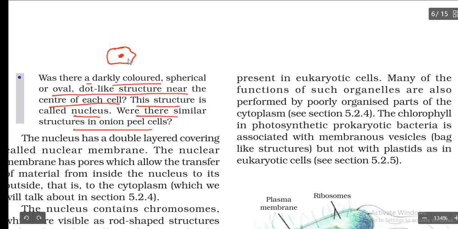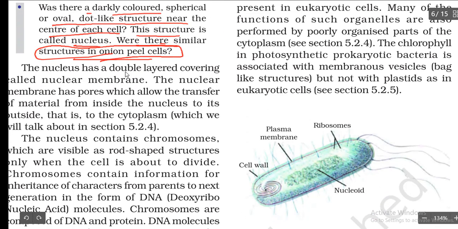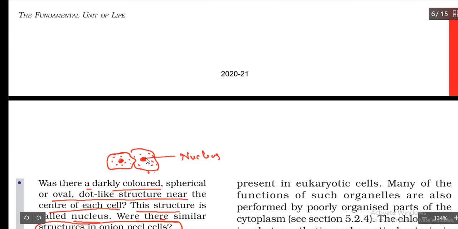The cheek cells will be round and flat cells with a dark spot in the center, okay, and this will be the cytoplasm we can say. The center part is called the nucleus. The onion peel cells will be different and the cheek cells are going to be different. The nucleus has a double layered covering called the nuclear membrane. When you observe the cheek cells, you have another membrane around the nucleus, and that membrane you are going to call the nuclear membrane.